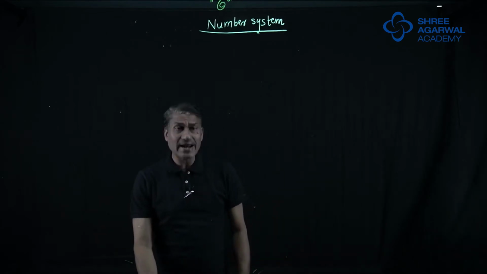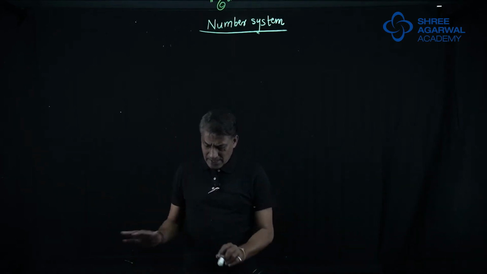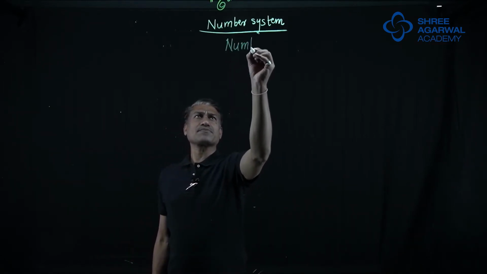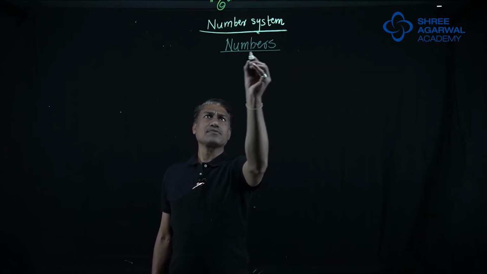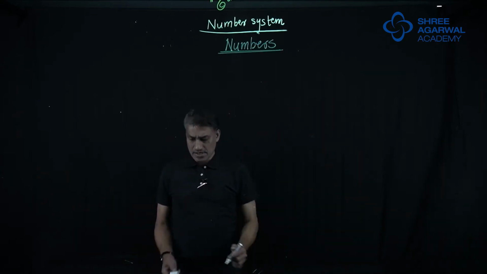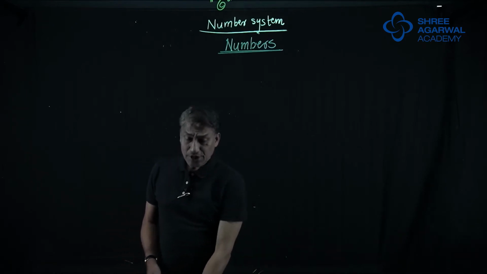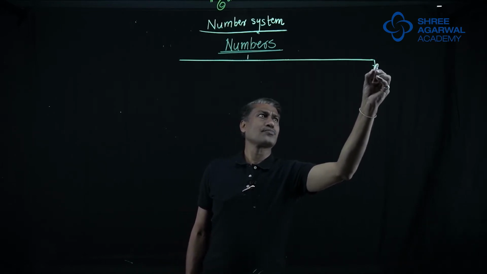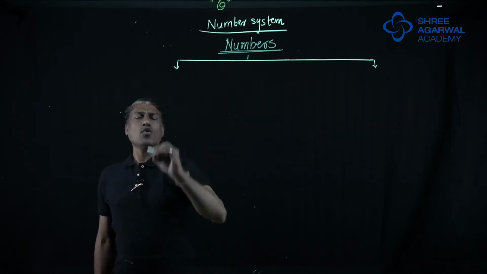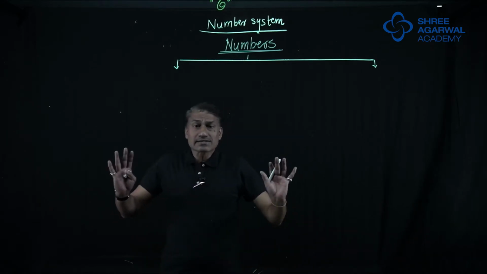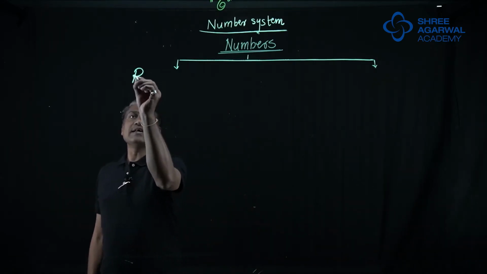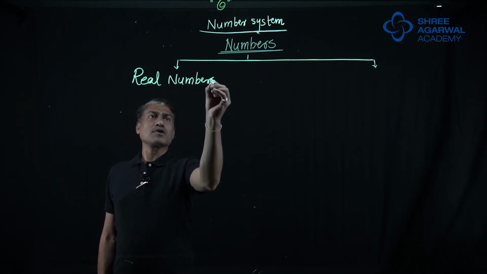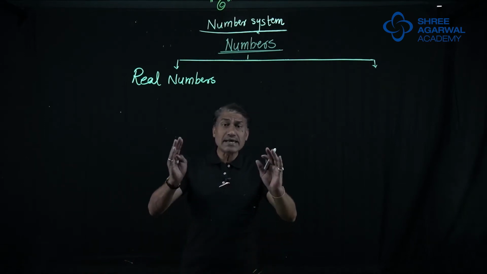So if you talk about any number in this world, any number in this world can be classified into 2 major groups. What are they, sir? There are some numbers which really exist.